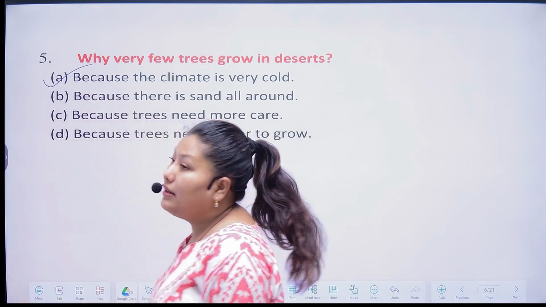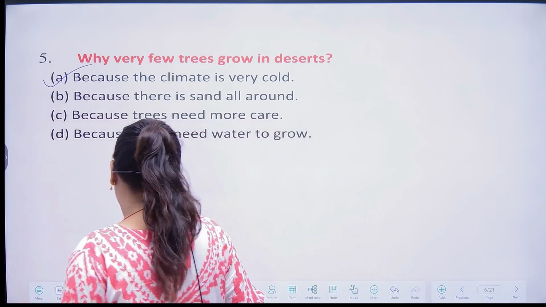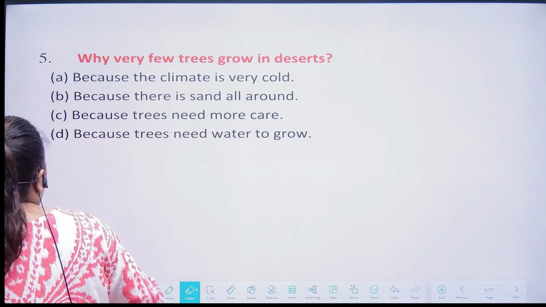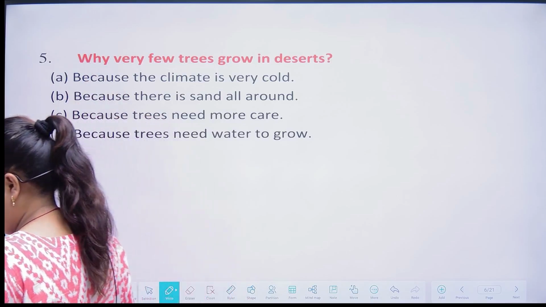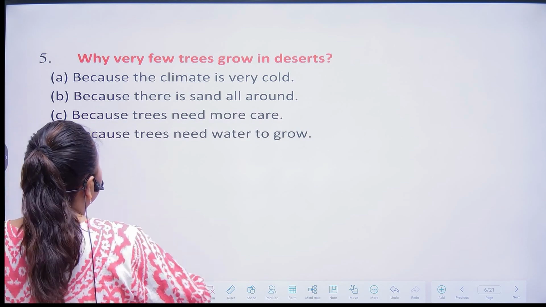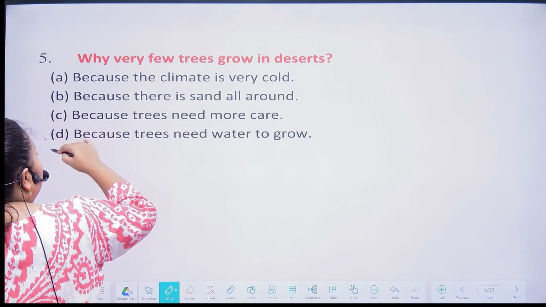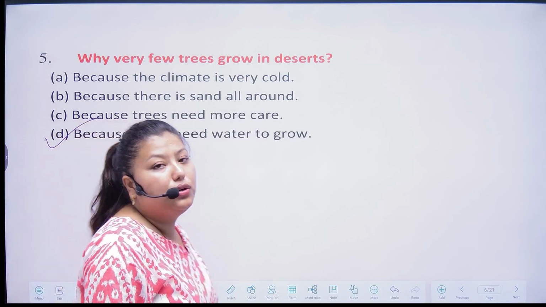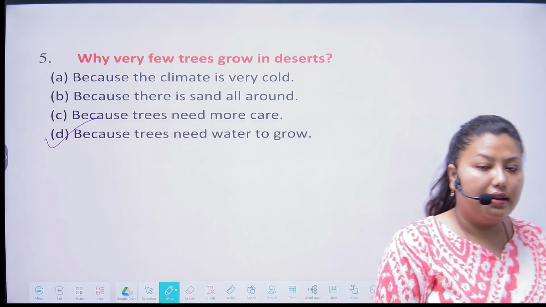Because the climate... So the correct answer is, because the tree needs water to grow. Option D is the correct answer.